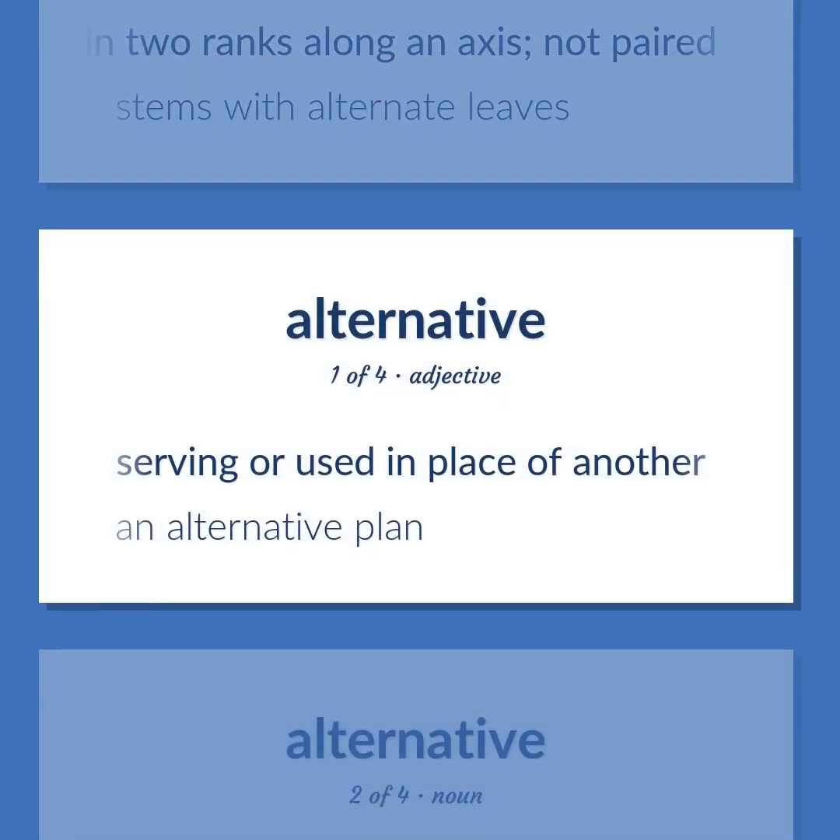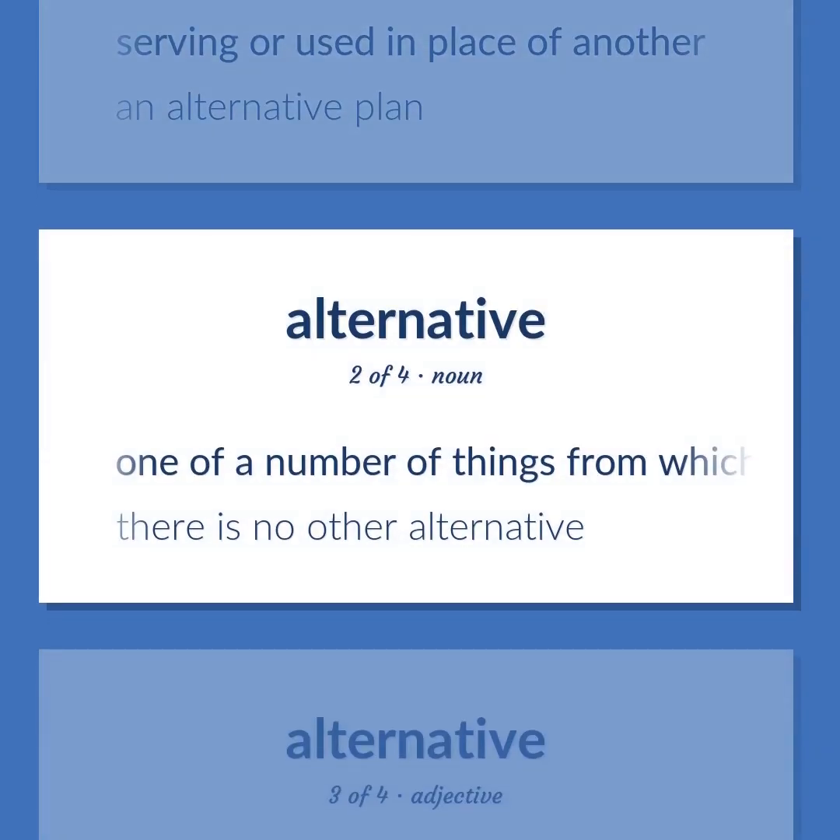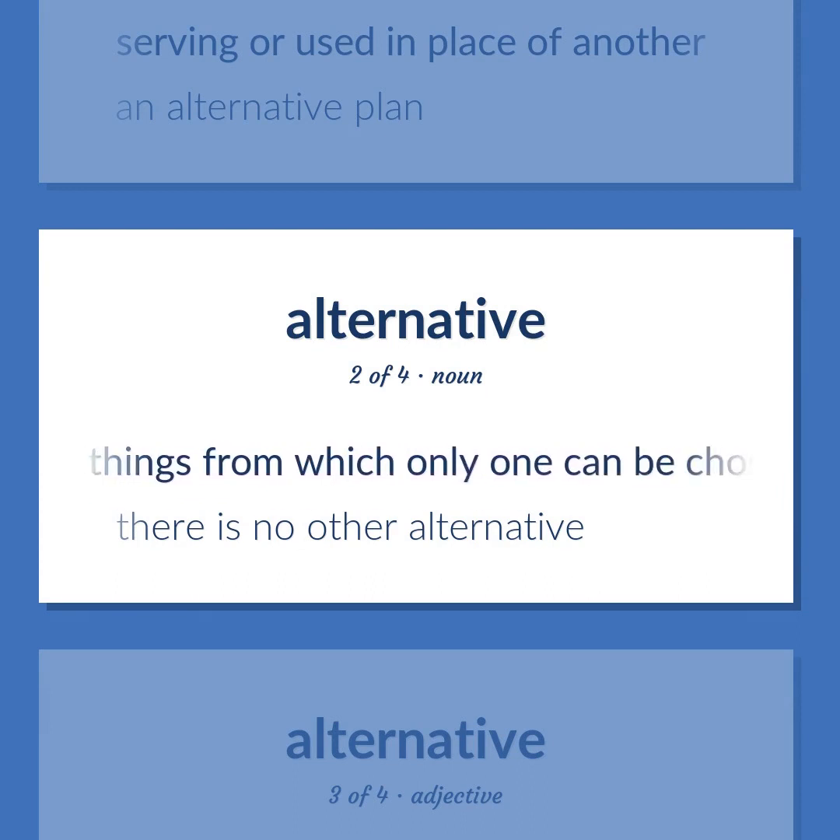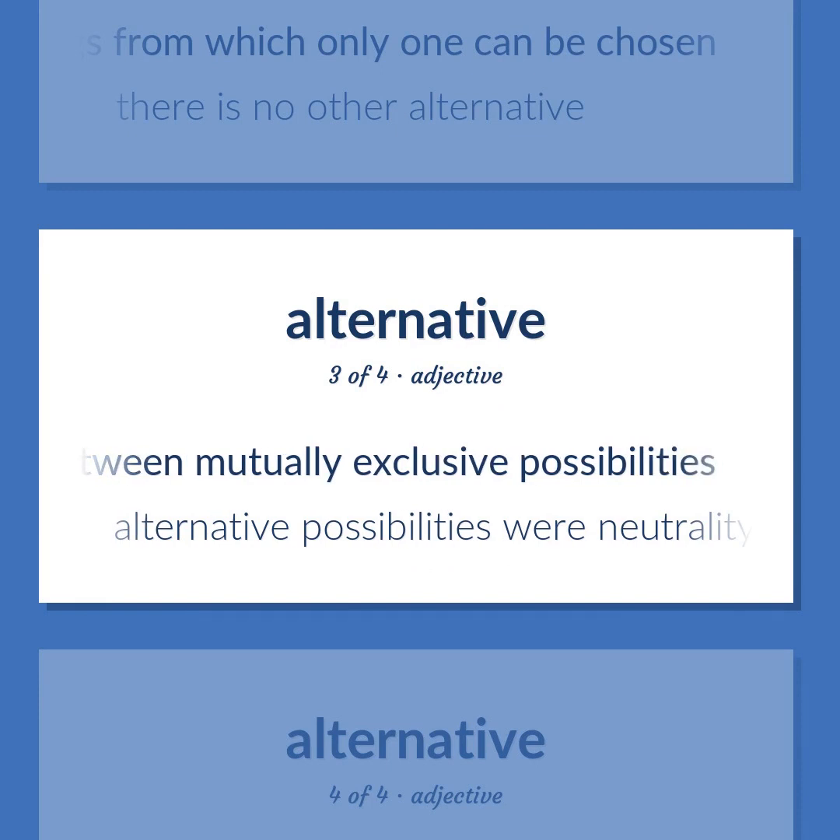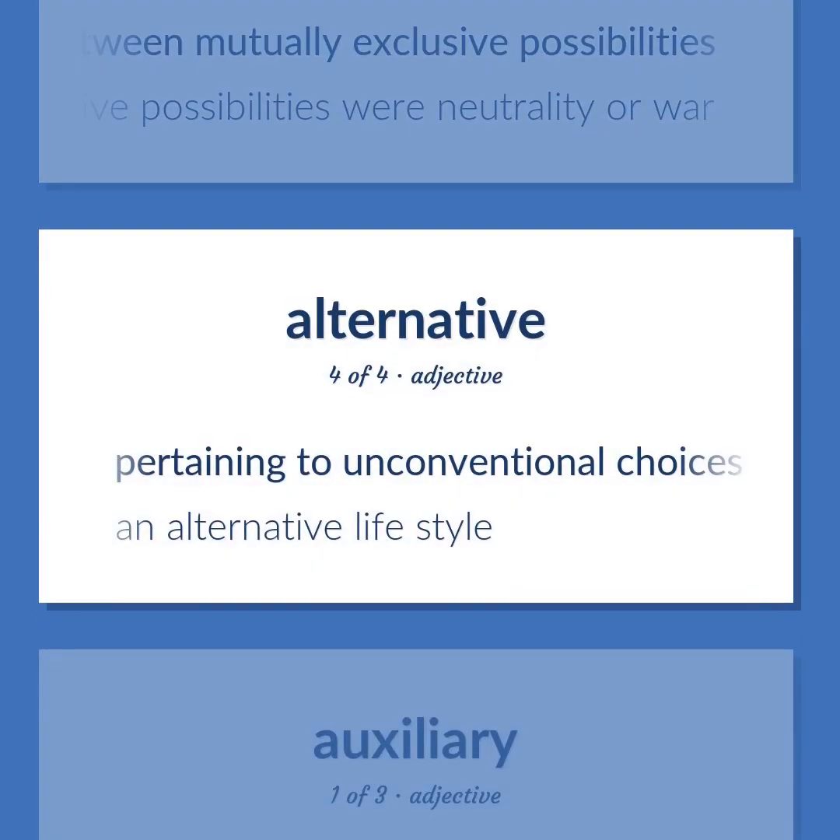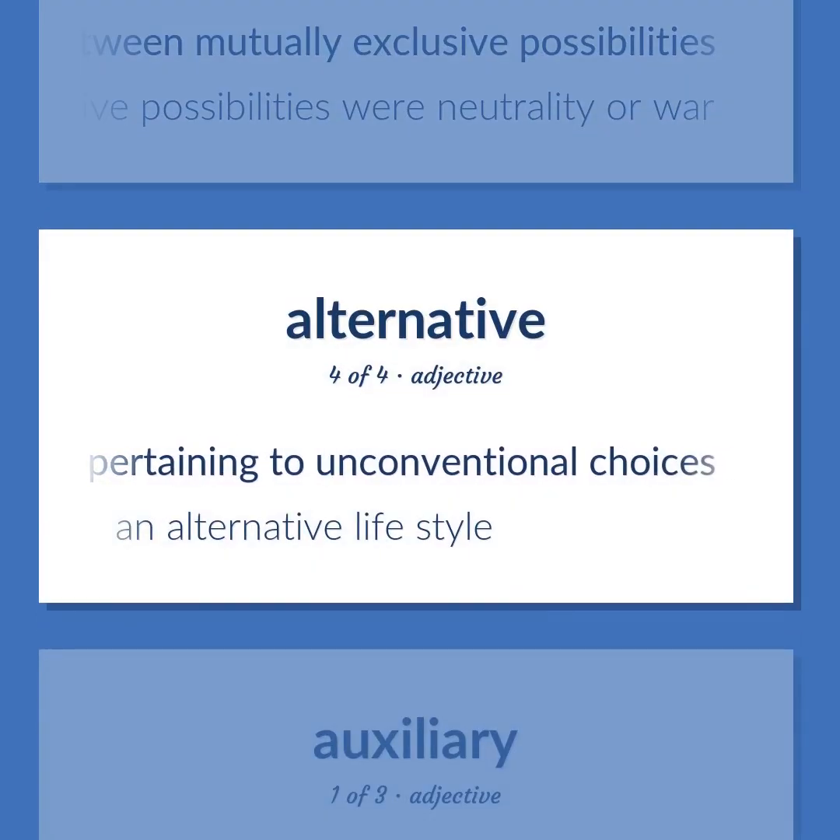Serving or used in place of another. An alternative plan. One of a number of things from which only one can be chosen. There is no other alternative. Necessitating a choice between mutually exclusive possibilities. Alternative possibilities were neutrality or war. Pertaining to unconventional choices. An alternative lifestyle.